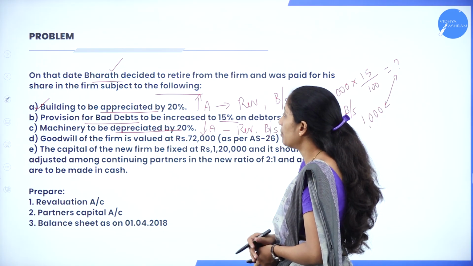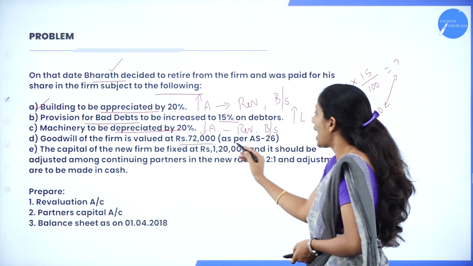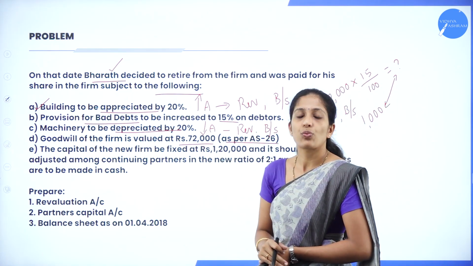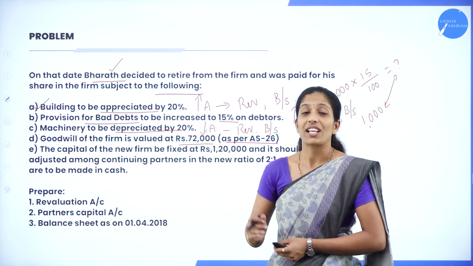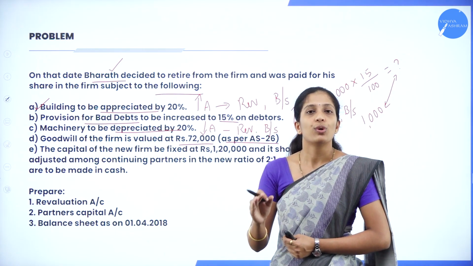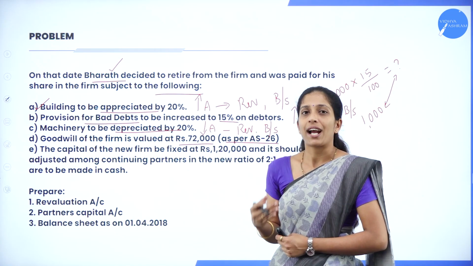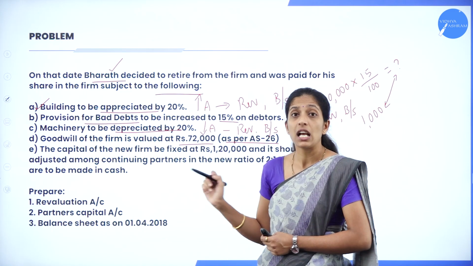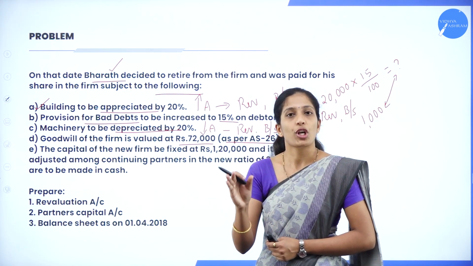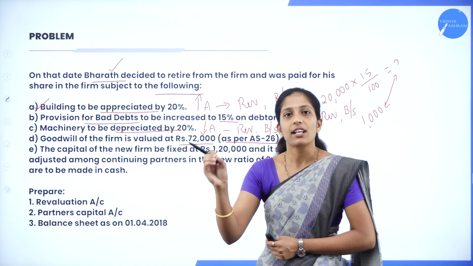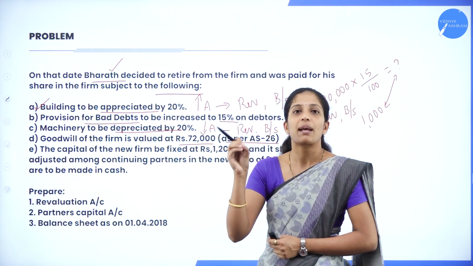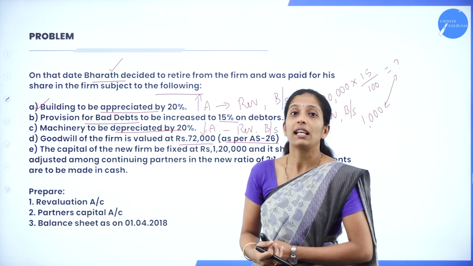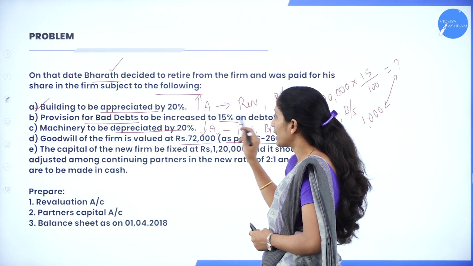Next, goodwill of the firm is valued at rupees 72,000 as per accounting standard 26. So here the goodwill of the firm is valued at rupees 72,000, and we have to treat that goodwill according to accounting standard 26. So we had already solved a problem relating to that. So what are we going to do with this 72,000? We are going to take only the share of the retiring partner, and after taking the share of the retiring partner, that amount has to be distributed among the remaining partners. In which ratio? In gain ratio. So we shall calculate later.